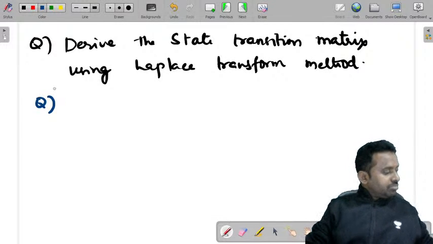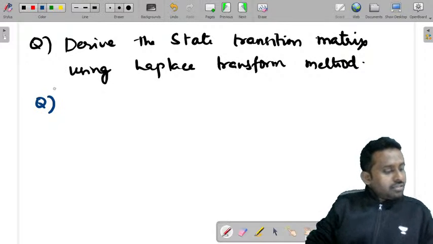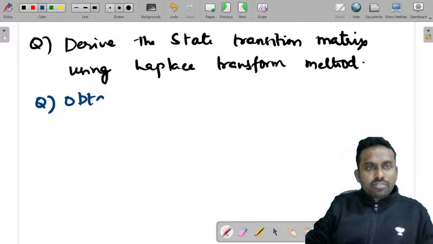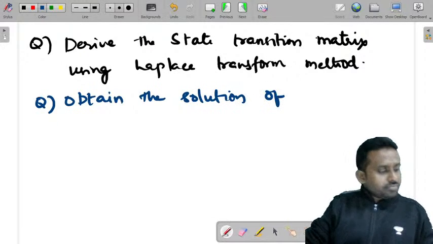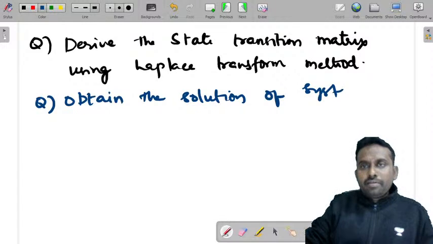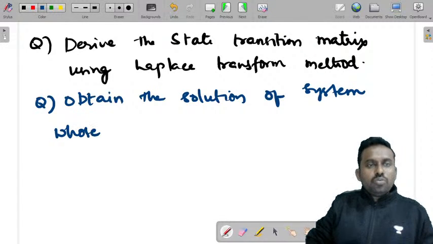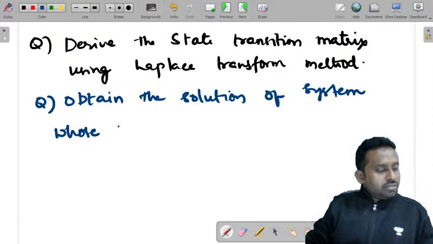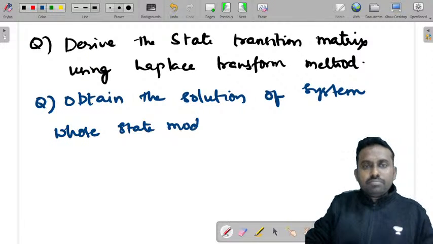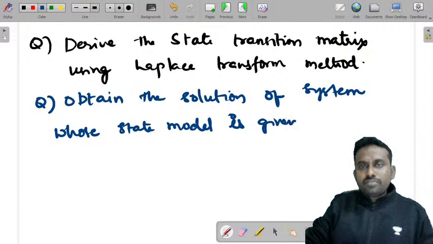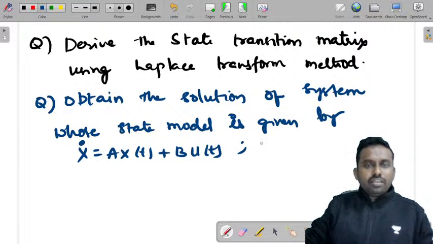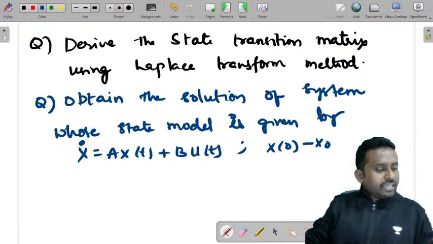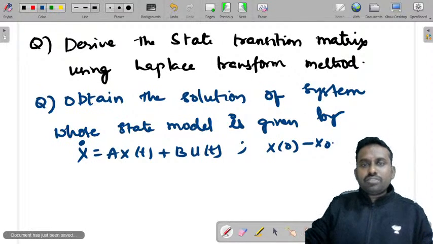The same question, there is some question like: obtain the solution of the system whose state model is given by x dash is equal to A into x of t plus B into u of t, and x of 0 is equal to x naught.